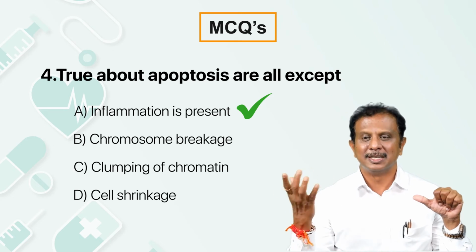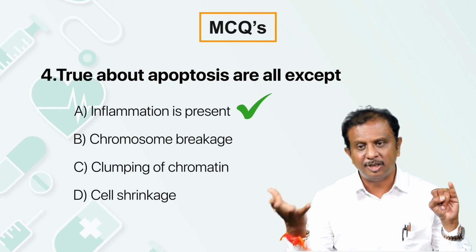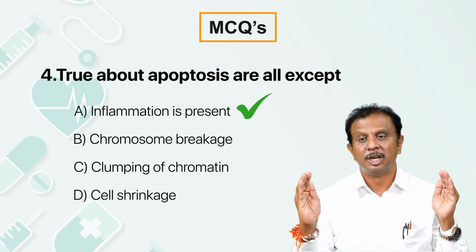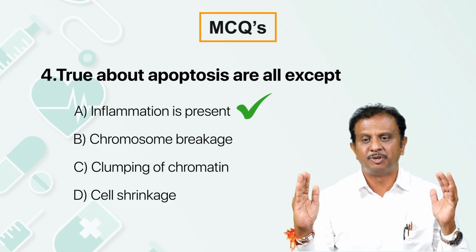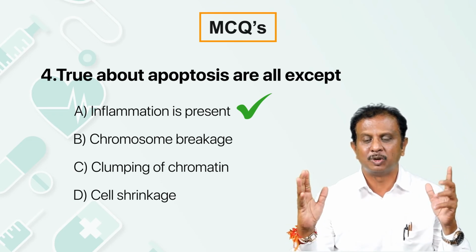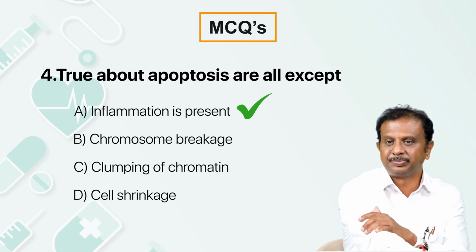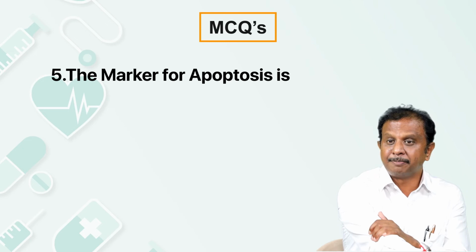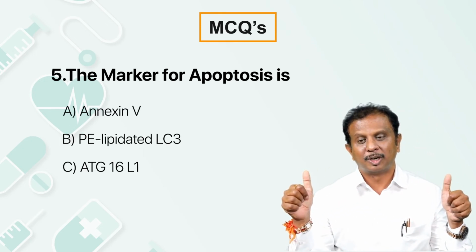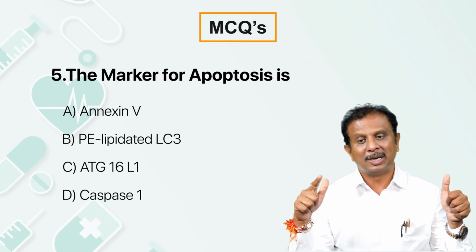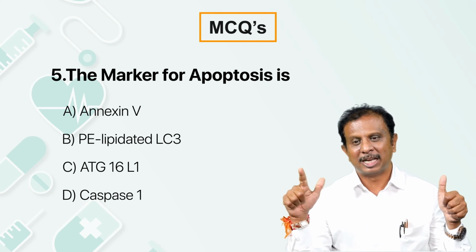Chromosome breakage, yes, it can be seen in apoptosis. Clumping of chromatin is a feature of apoptosis. Cellular shrinkage is a classical feature of apoptosis. Options B, C, D are classical features of apoptosis. What is not seen in apoptosis is the presence of inflammation. The marker of apoptosis is caspase 1, option 4? No, remember, caspase 1 plays a role in pyroptosis. The question is apoptosis, not caspase 1.